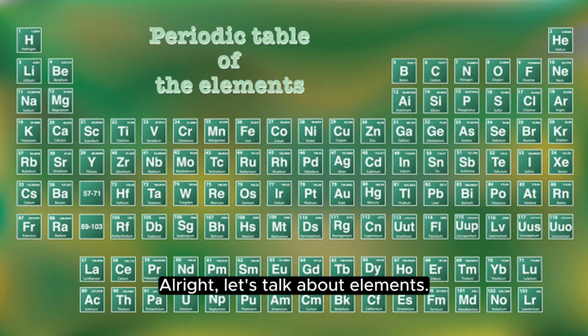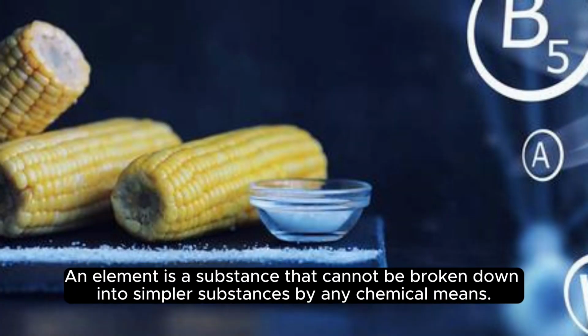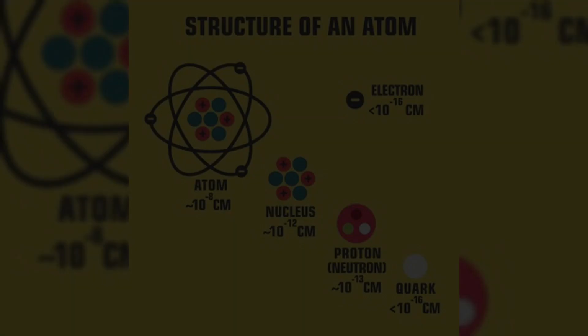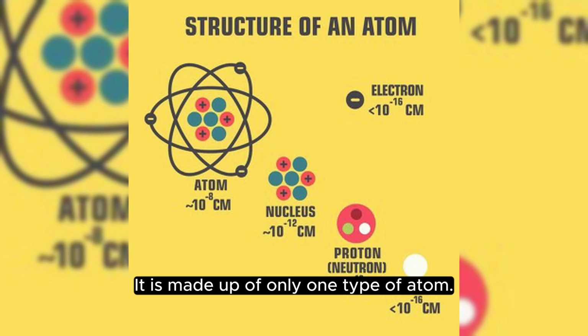Alright, let's talk about elements. An element is a substance that cannot be broken down into simpler substances by any chemical means. It is made up of only one type of atom.